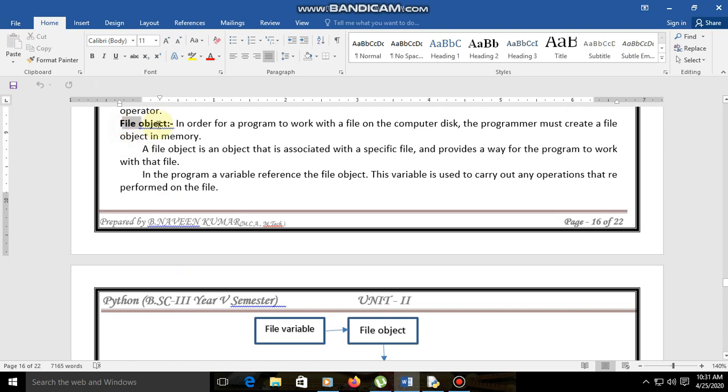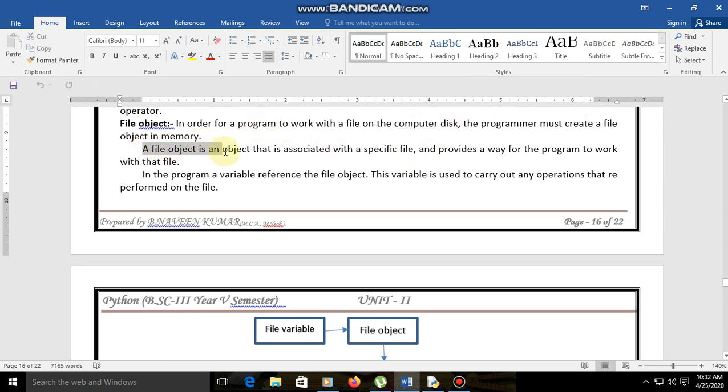Now here it is, the file object. In order for a program to work with a file on the computer disk, the programmer must create an object in memory. First of all, if we need to create the file, we can create the object first in memory, and later that can be saved to the disk.